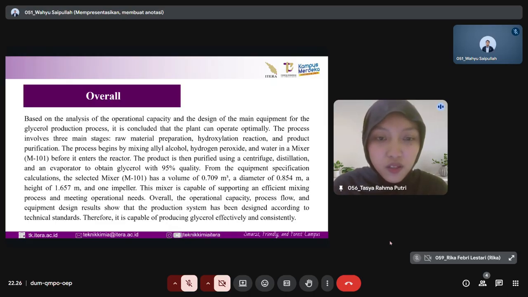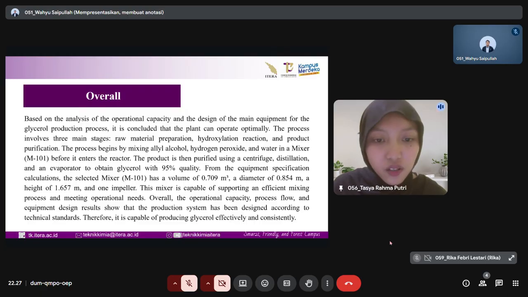From the equipment specification calculation, the selected mixer has a volume of 0,709 meter cubed, a diameter of 0,854 meter, a height of 1,657 meter, and 1 impeller. This mixer is capable of supporting an efficient mixing process and meeting operational needs.